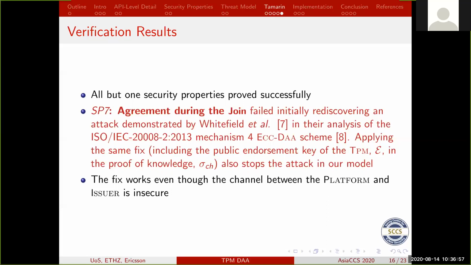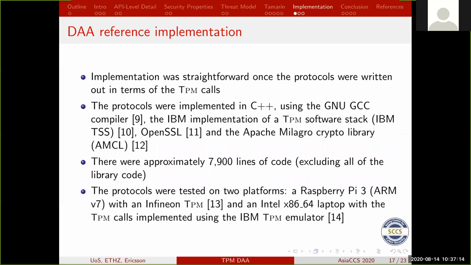The fix is the inclusion of the public endorsement key of the TPM, epsilon, in the proof of knowledge that goes on as part of this join phase. If that is included, that also stops the attack in our model. And that fix works even though the channel between the platform and the issuer is insecure.